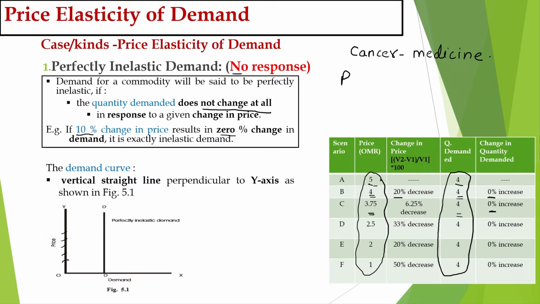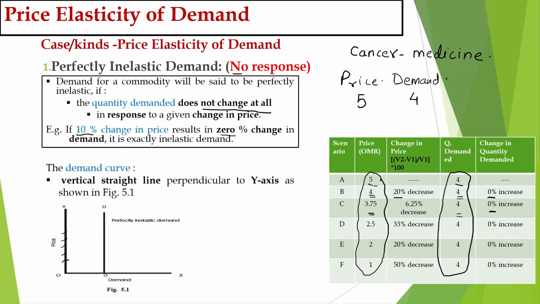This is price and this is demand. So a person has to take 4 tablets. The price of 4 tablets is 5. So if the price of the tablet is 5, a person has to take 4 tablets in a day.